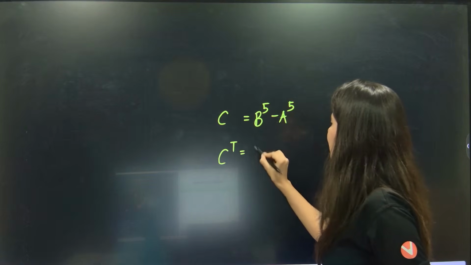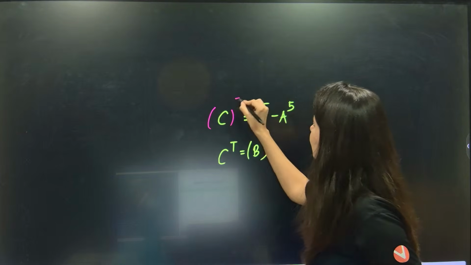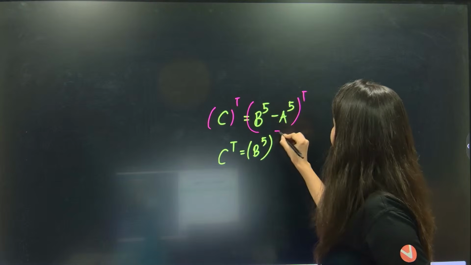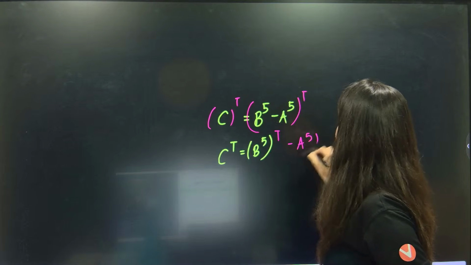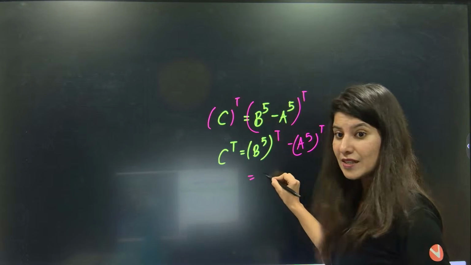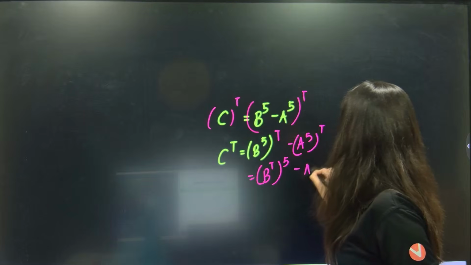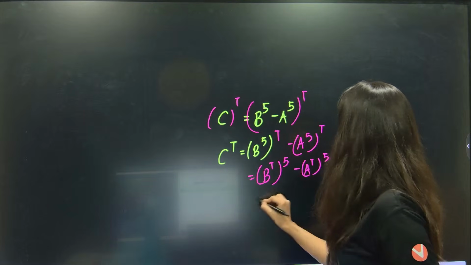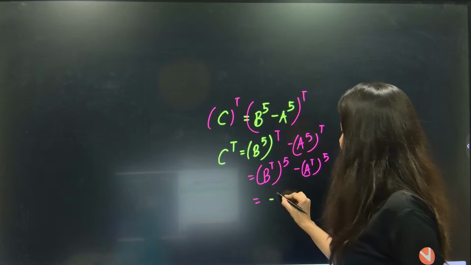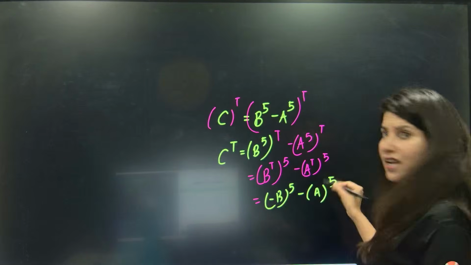Now suppose this is C matrix. Let's do the transpose. Transpose of B power 5 minus A power 5, and power is interchangeable. So B transpose power 5 minus A transpose power 5. B transpose is minus B, so minus B power 5, minus A transpose, which is A only.